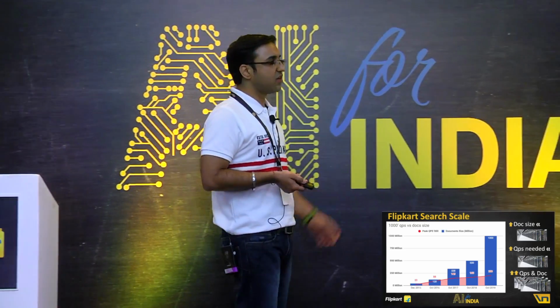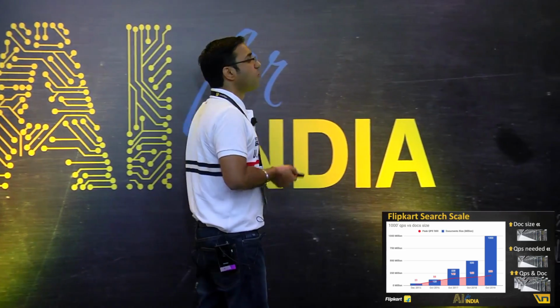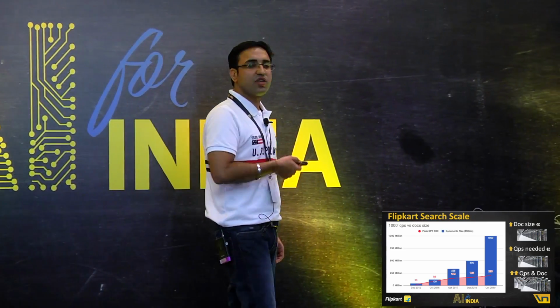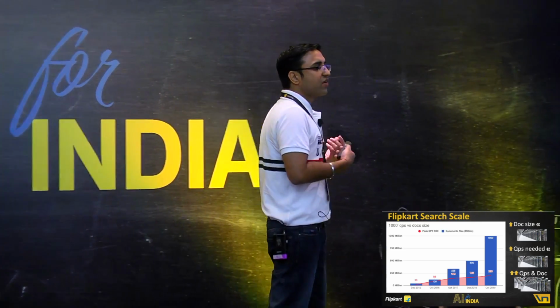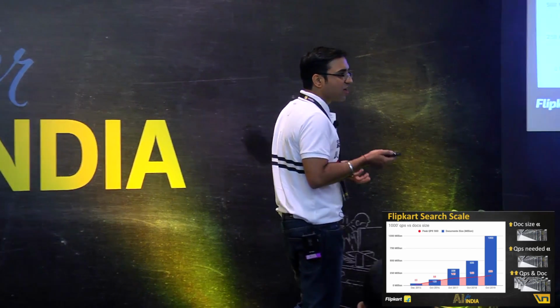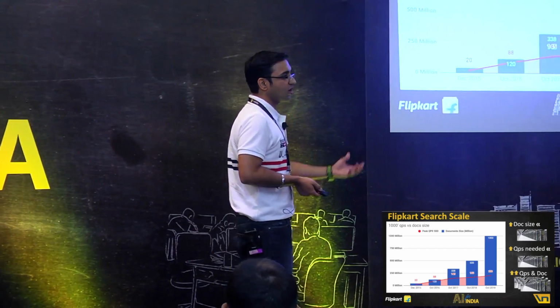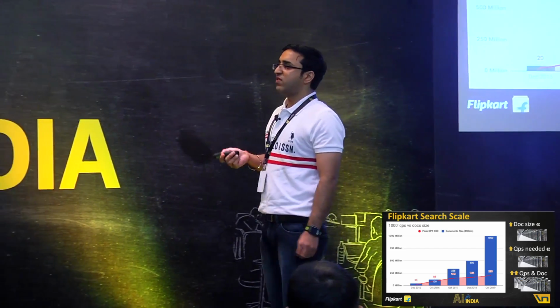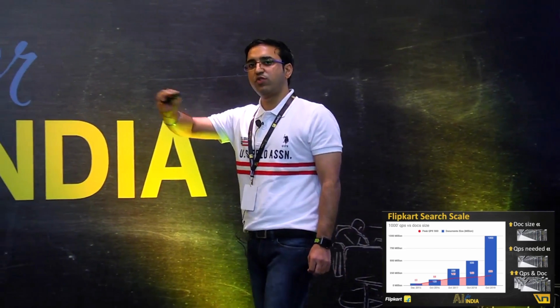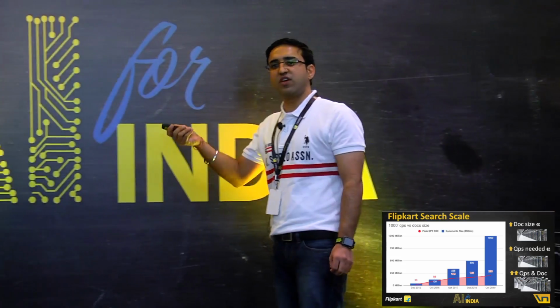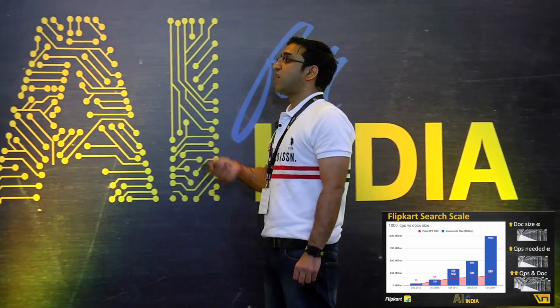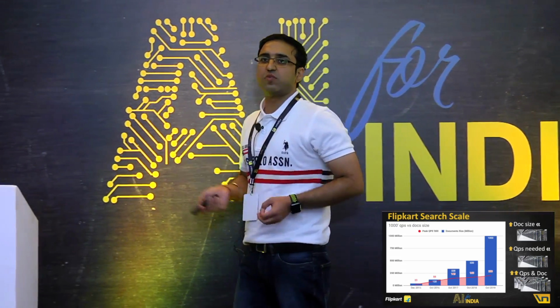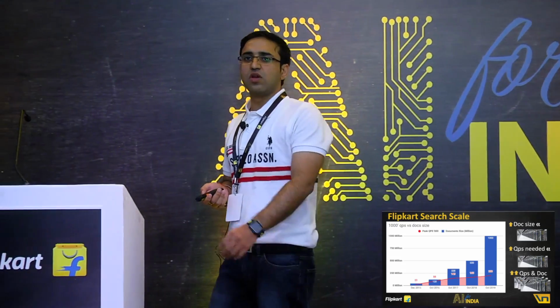Moving on, this is the scale that it looks like. The boxes or the histogram in blue that you see are the document sizes that we have in our indexes, which means each product that comes to us, we just save it in the index and call it a document, in typical Solr words. The two bars towards the left are the projection we see it will be growing to. We actually expect the catalog size to grow to close to 1 billion very soon.